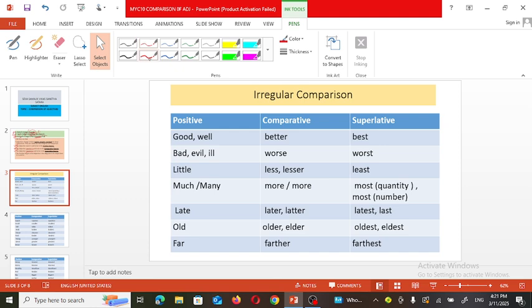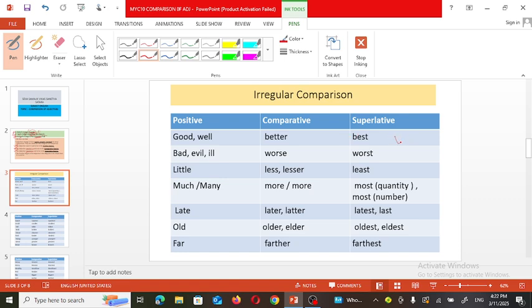So here we can say better is used in the comparative degree, and the best: the pink color t-shirt is best. Another example we can see: Raju is good.